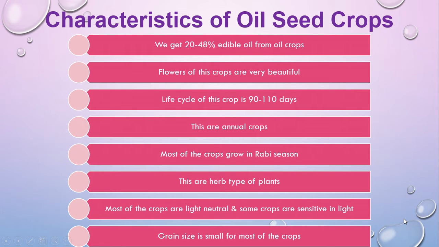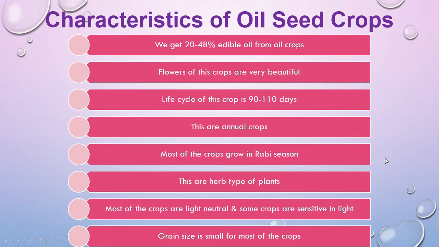Now the characteristics of oilseed crops. What will be the characteristics? First of all, the edible oil percentage will be 20 to 48% in oilseed crops. The flowers of these crops are very beautiful, for example sunflower and mustard. Their life cycle is 90 days to at least 3 months, that means 90 to 110 days, and these are annual crops.